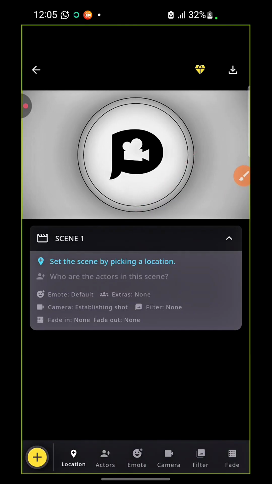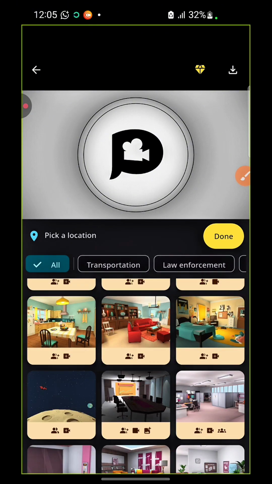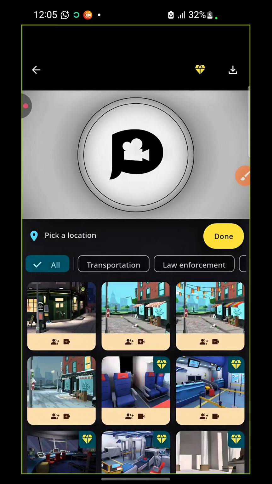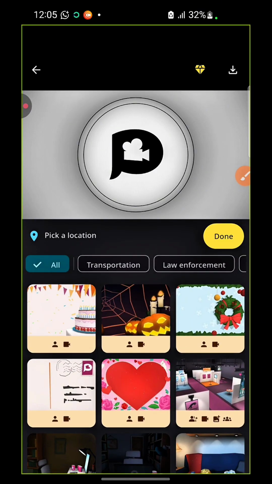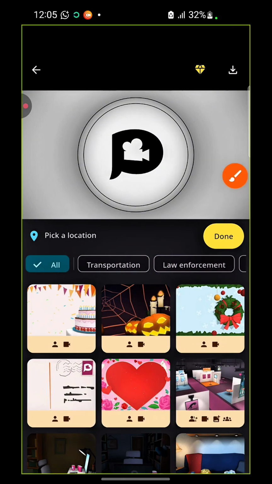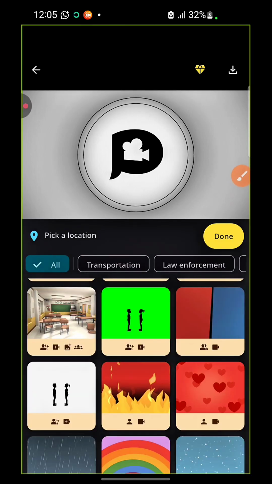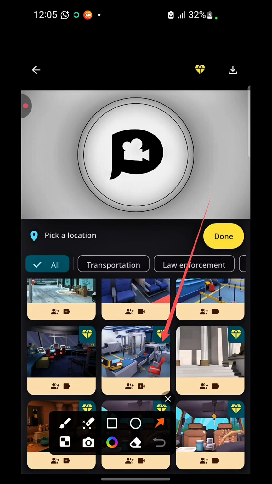Okay, so you want to click on that, and then it's going to bring in a lot of different locations that you can pick from. Now you want to observe something. You can see all these ones right here, all these ones that don't have any icon on them. Let me scroll down so that you can see what I mean. Now basically, when we scroll down, you're going to start seeing all these other ones, all these ones that are right here.